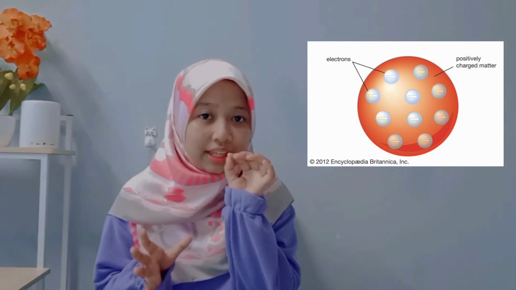So the second person is J.J. Thomson. J.J. Thomson started in 1904 with his plum pudding model. As you can see, the orange part is the positively charged matter, while the negative sign is the electron. Thomson discovered the electron, which he called corpuscles, in the atom around 1897, and after that he won the Nobel Prize. After that, he made the plum pudding model of the atom.